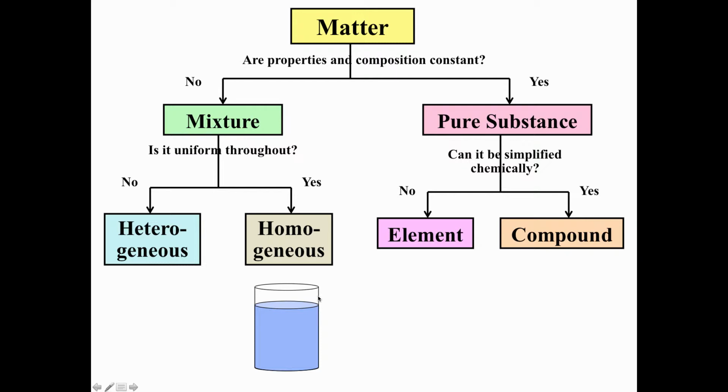For example, a glass of Gatorade is going to look the same at the top and the bottom or any place you look, whereas something like a pizza is going to look pretty different whether you're looking at a piece that has mostly pepperoni or a piece with a mushroom or a cheesy piece. And so heterogeneous, where hetero means different, is a mixture that doesn't look the same throughout.